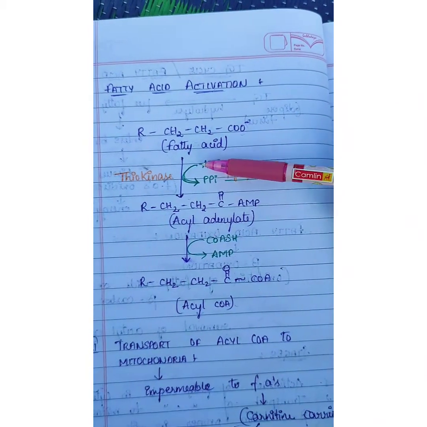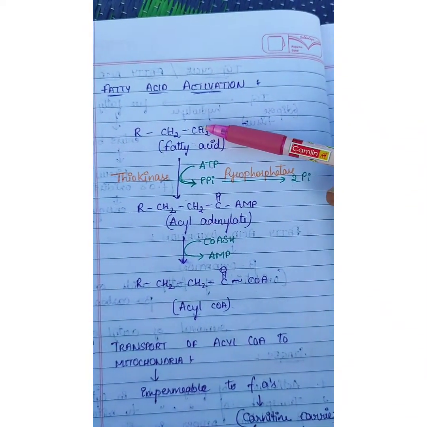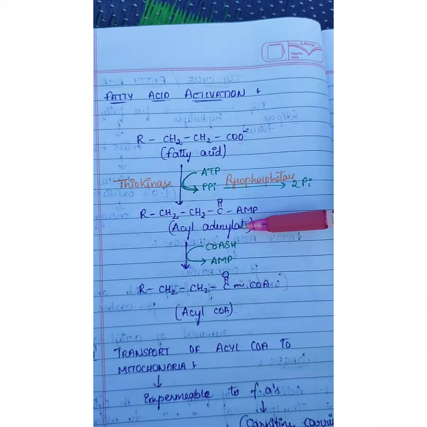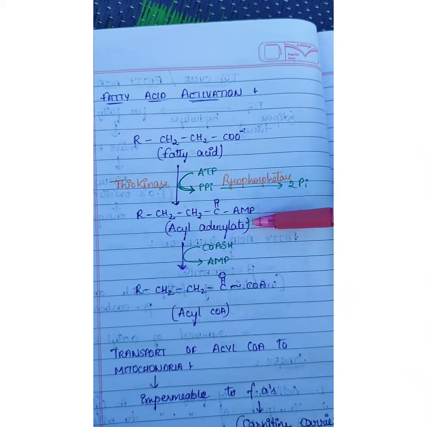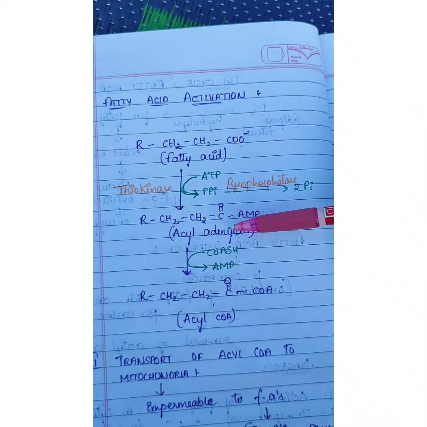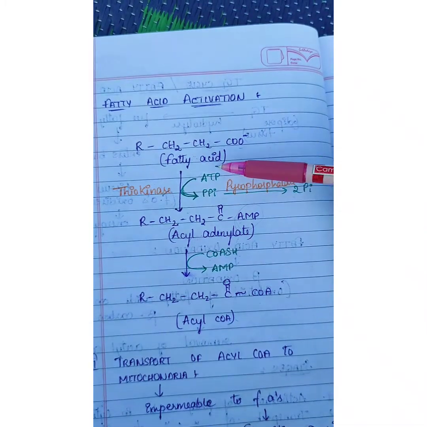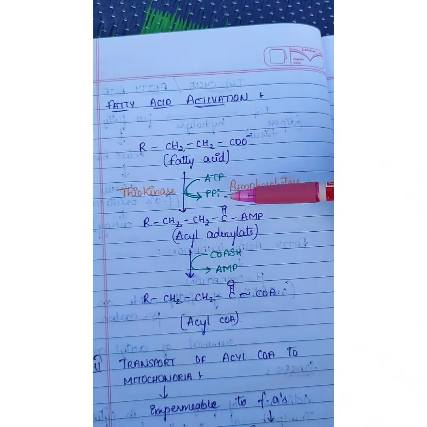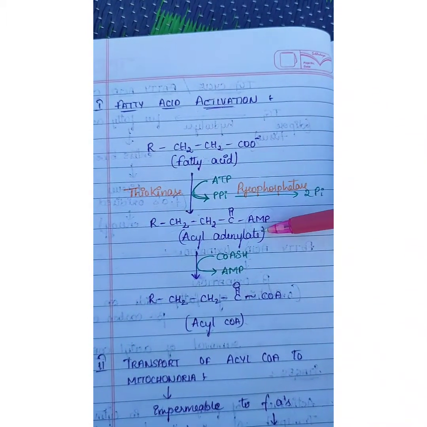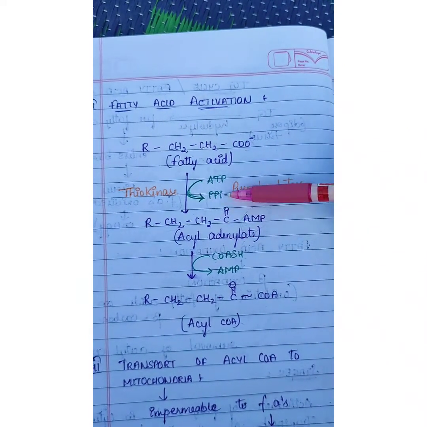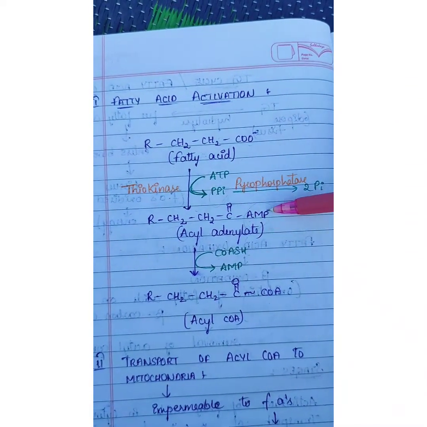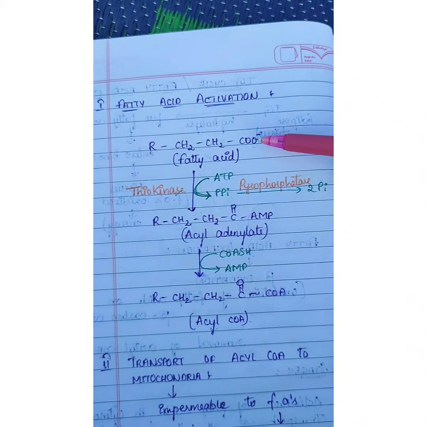In the first step, the ATP will be taken up by this fatty acid and it will form acyl adenylate. And this acyl adenylate takes coenzyme A and removes this AMP. In the first step, the fatty acid gets AMP from ATP. ATP will be converted to AMP by giving out a pyrophosphate. This AMP will be connected to this place.